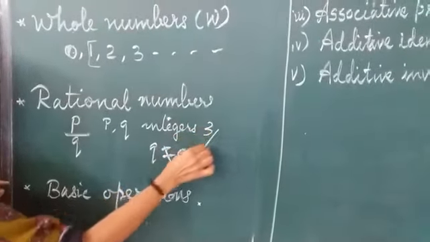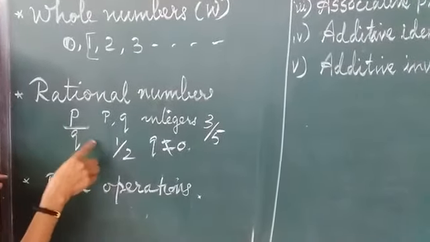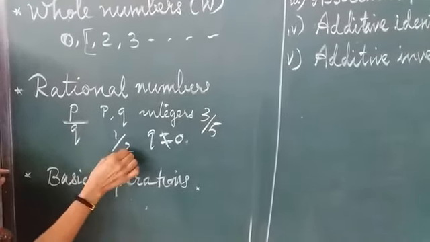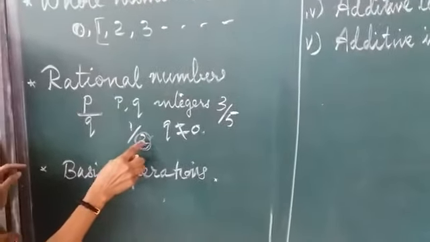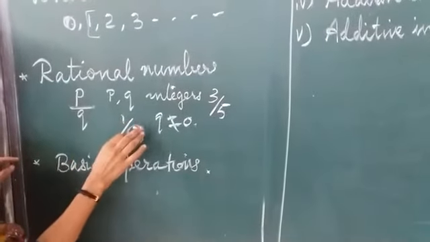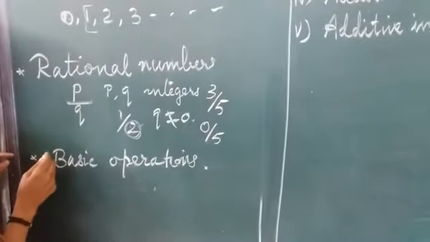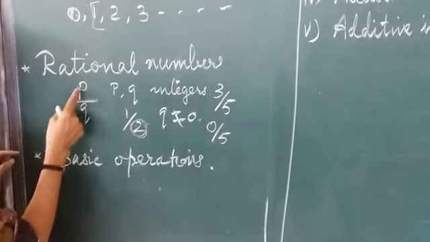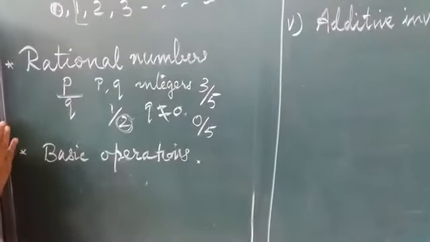For example, if we say 3 by 5 or 1 by 2. These all are rational numbers which can be expressed in the form P by Q, and Q should not be equal to 0. Why Q should not be equal to 0 is because division by 0 is not explained. By otherwise we can write 0 by 5. It is equal to 0. So the rational numbers are numbers which can be expressed in the form P by Q. P and Q are any integers and Q should not be equal to 0.